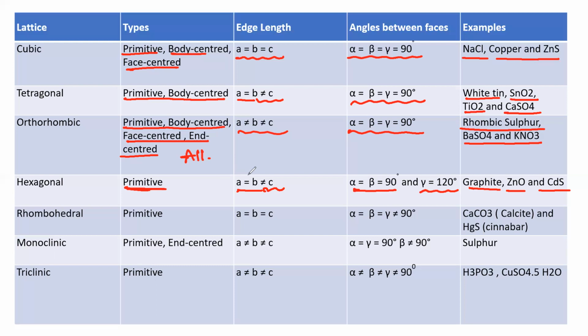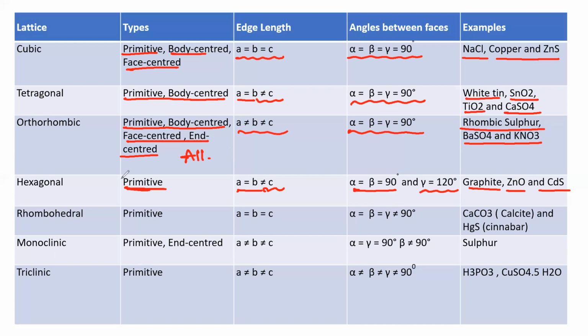So you should know the pattern of edge length and angle between faces, as well as types and examples. All four points are important, because they'll say NaCl undergoes cubic crystal lattice, copper undergoes cubic crystal lattice, tin dioxide undergoes tetragonal lattice. Like this they'll ask the question. So all the points in this table are most important, because definitely you are going to get one question in the competitive exam. So prepare for that.